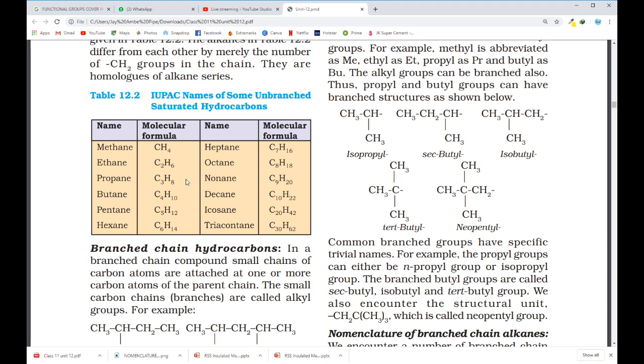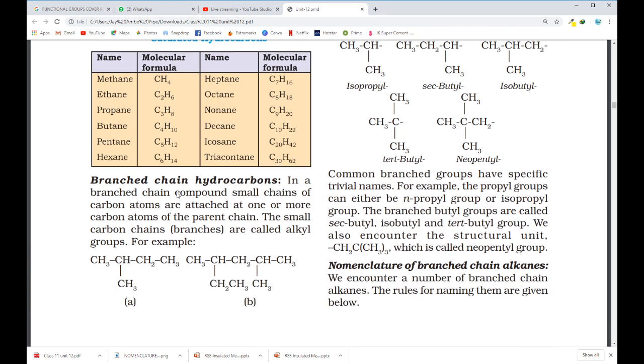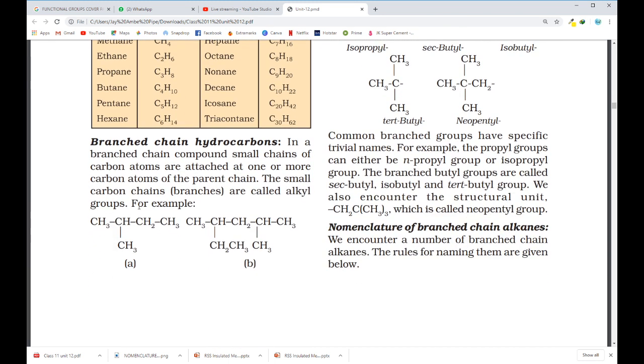Now it is not always possible that 5 or 6 carbon atoms are present in a straight chain. They may be present with branching, like CH3, CH, CH3, CH2, CH3, or CH3, CH, CH2, CH3, CH2, CH, CH3, CH3.